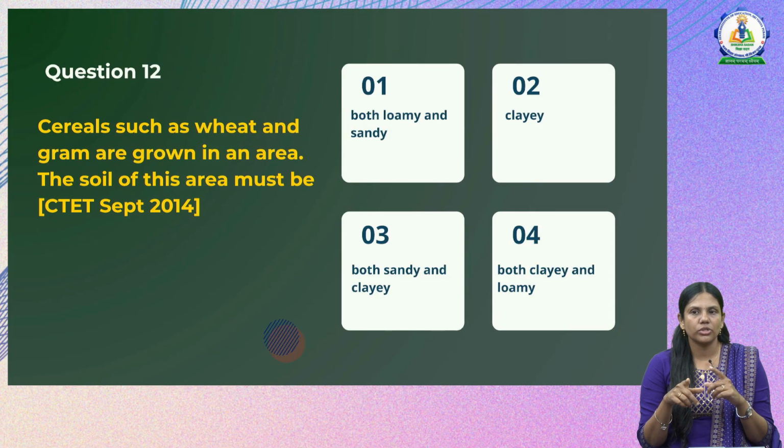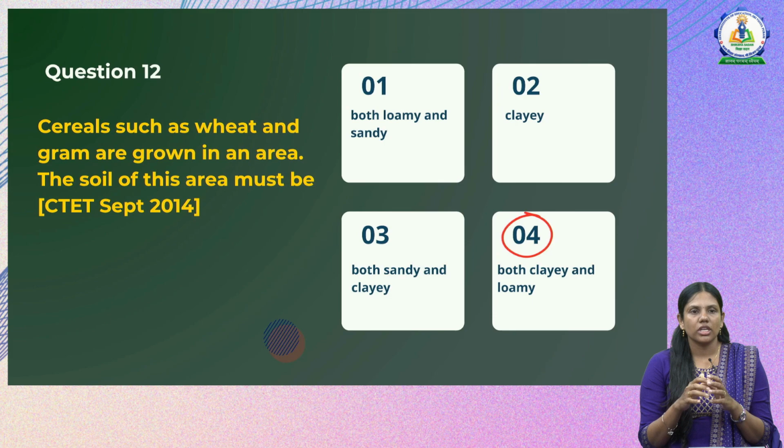It is an incorrect option. Option 2 is only clayey, so it is also incorrect. Then option 3, we have sandy and clayey, that is also incorrect. Then option 4, we have both clayey and loamy soil. So this is the correct answer. Cereals like wheat and gram are grown in soils that are both clayey and loamy.